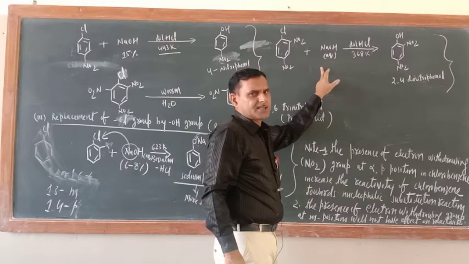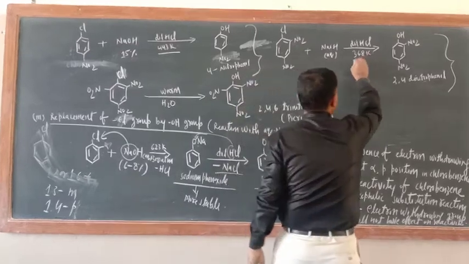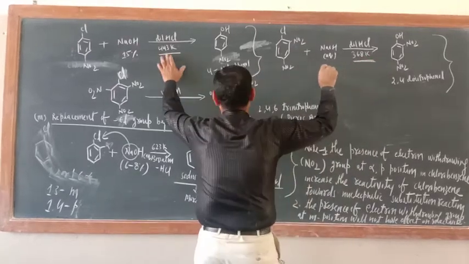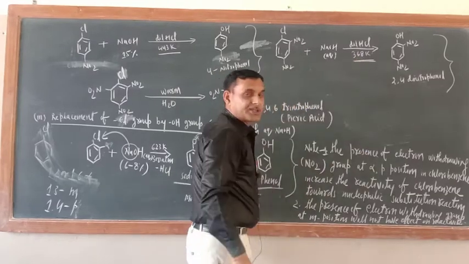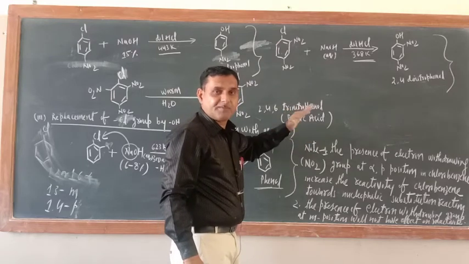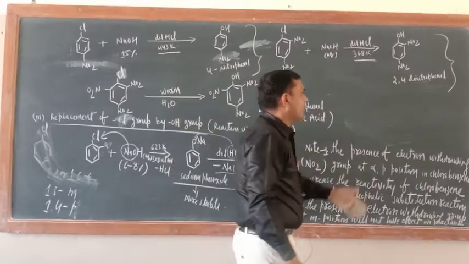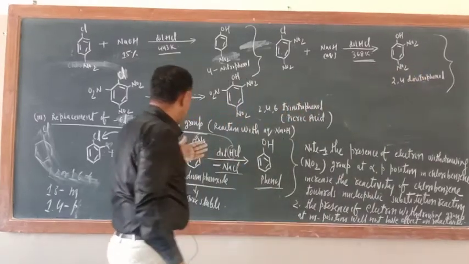Now see, the temperature is 368. Here 443, here 368. Further there is a reduction in the temperature at which the reaction takes place. And you have got 2,4-dinitrophenol.